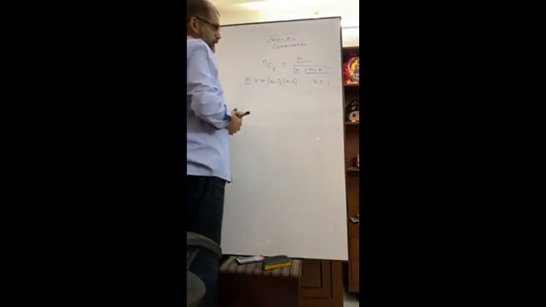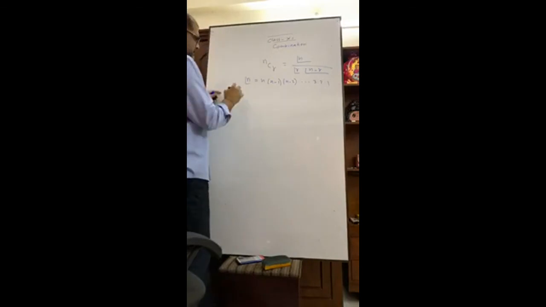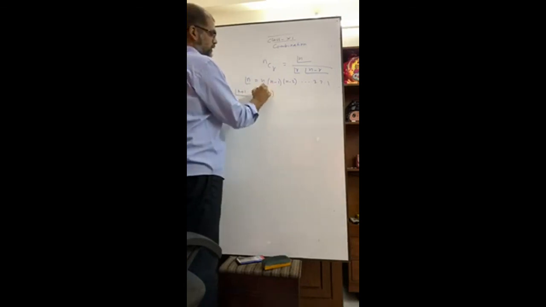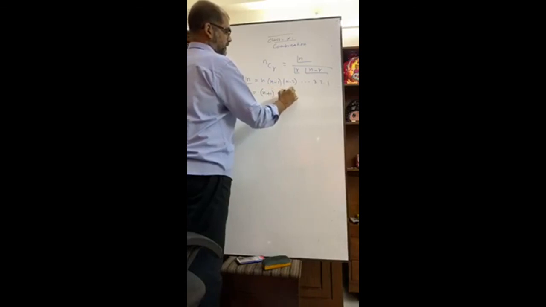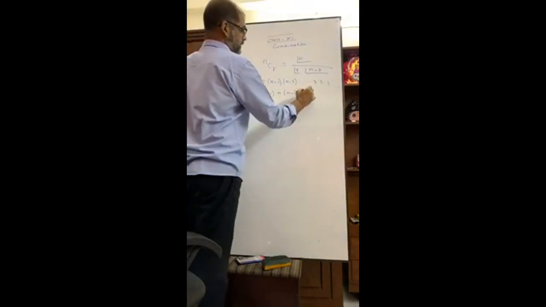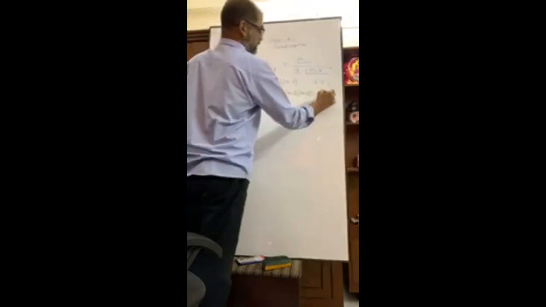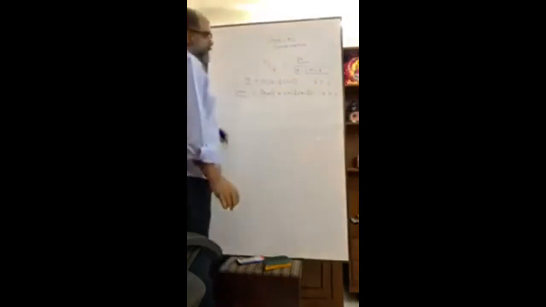Yes, we know it. But if the term is given like this, (n plus 1) factorial, what does it equal? (n plus 1) into n into (n minus 1) into (n minus 2) ... 3, 2, 1. Have you seen?